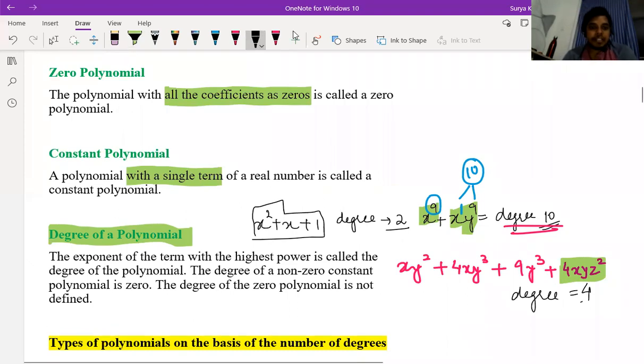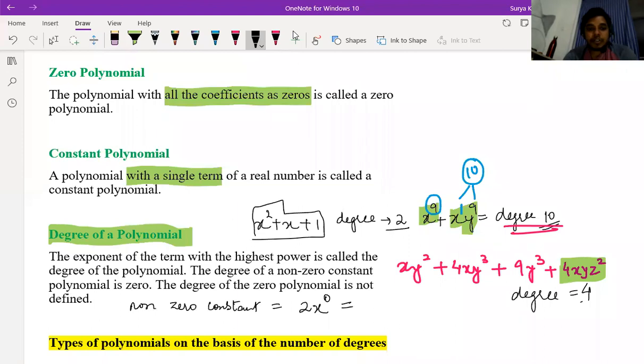So here they have mentioned the degree of non-zero constant polynomial is 0. Non-zero constant means suppose you take a non-zero constant. What is an example of it? You can say 2. So 2 we can write as 2x to the power 0.